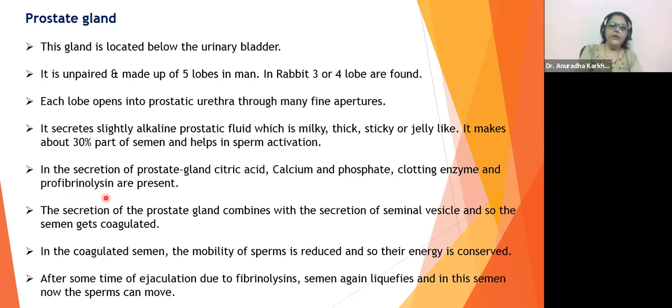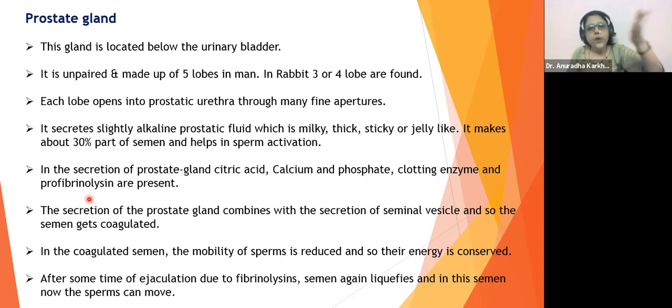Okay, so look, they are going to have profibrinolysin, meaning not activated. They are not activated. They will only get activated once the insemination is done. Only after insemination, when the semen has been deposited in the reproductive tract, then the spermatozoa should reach very quickly the fallopian tube.